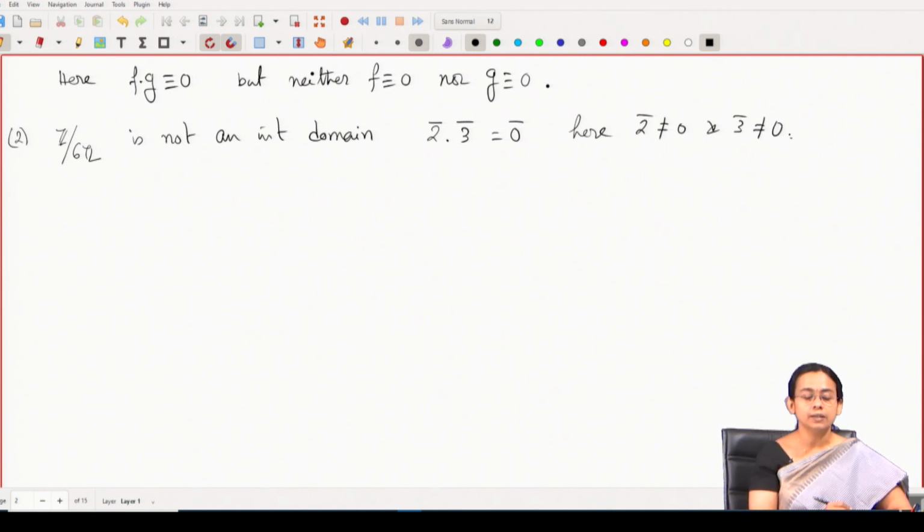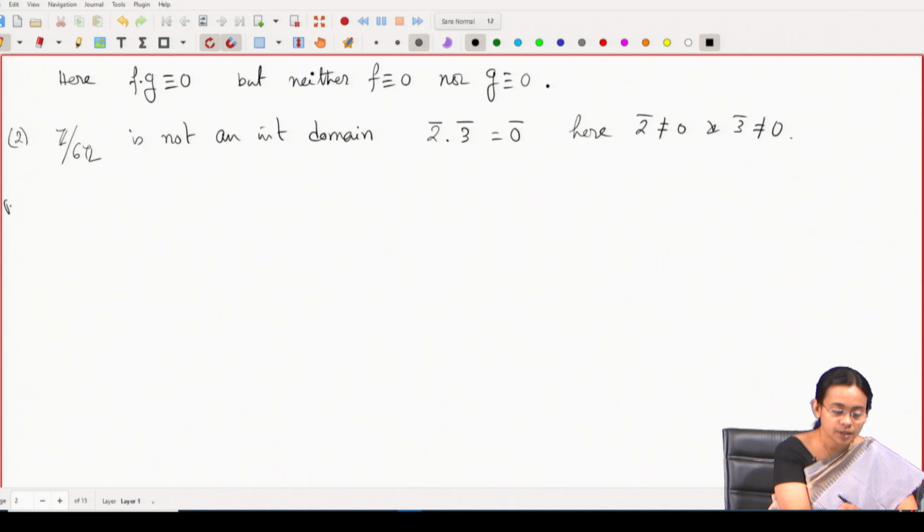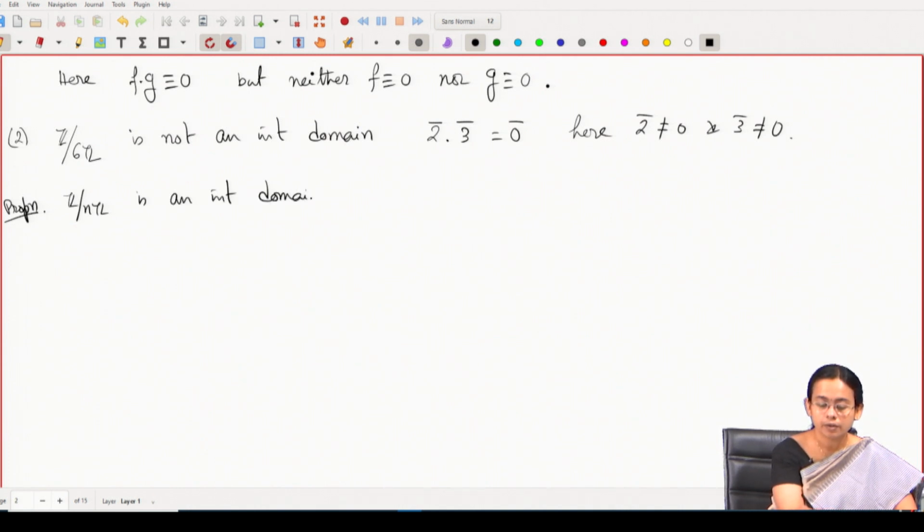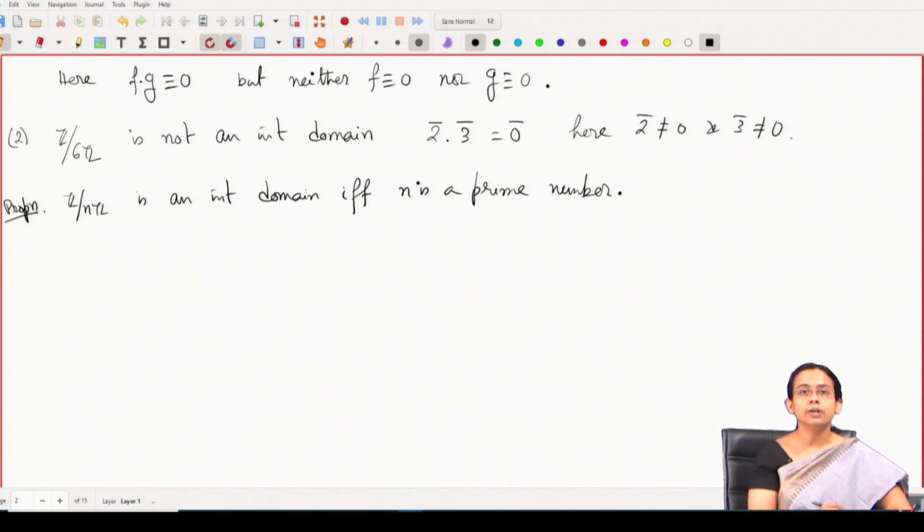So, we can see that in general, Z quotient NZ will be an integral domain if and only if n is a prime number. Let me put it as a proposition also. Z quotient NZ is an integral domain if and only if n is a prime number, because you already know if n is prime, then Z quotient NZ is in fact a field and every field is an integral domain.